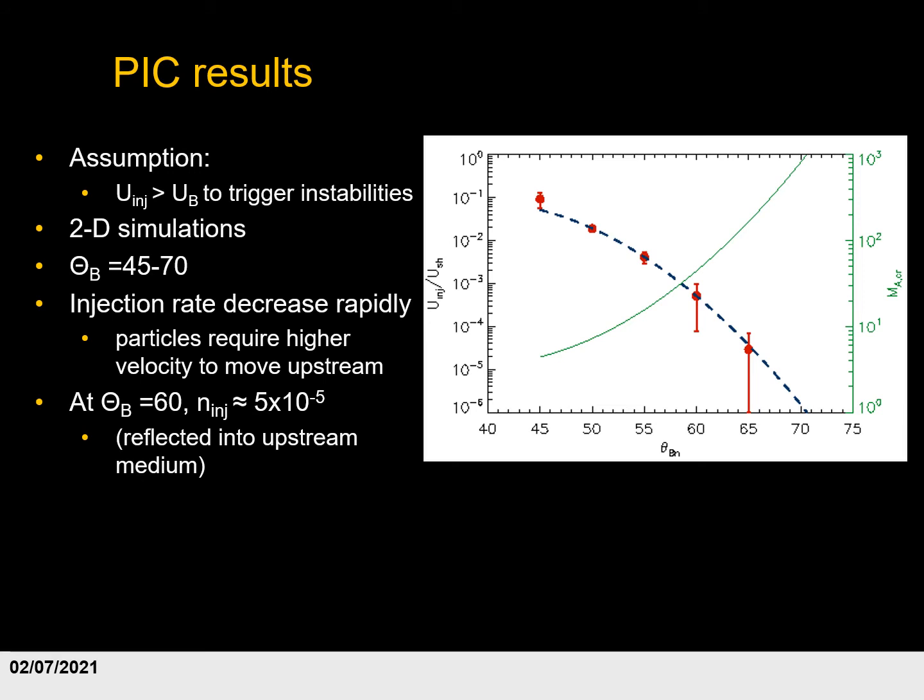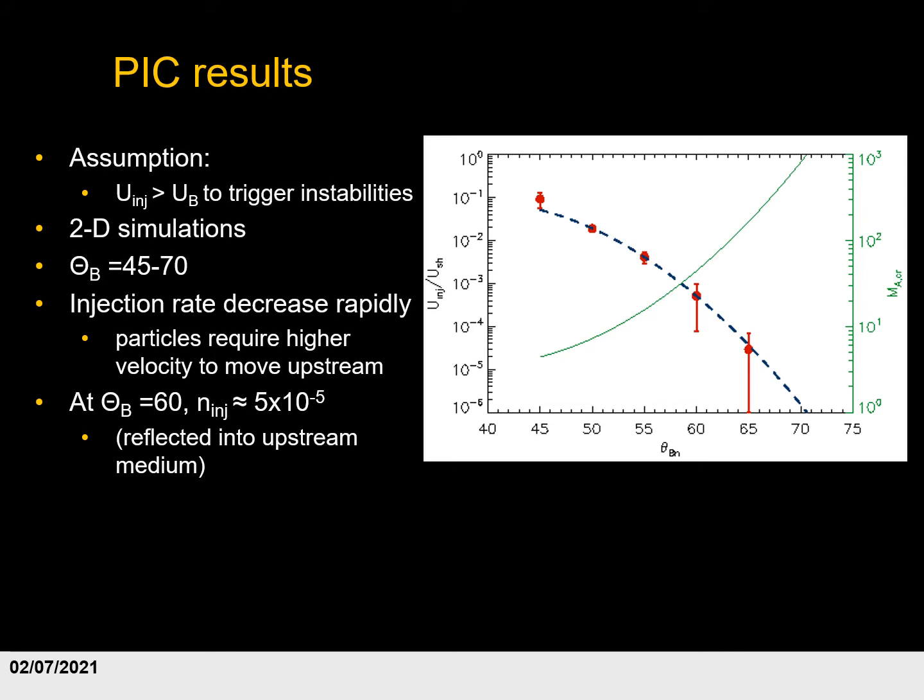In the same plot we show with the green curve the critical Alfvénic Mach number. This is the Alfvénic Mach number at which the magnetic field energy in the upstream medium is below the energy of the reflected particles. And as we can see, at 45 degrees, an Alfvénic Mach number of about 4 is already enough. At 60 degrees, you need an Alfvénic Mach number of about 50. And at 70 degrees, you need an Alfvénic Mach number of about 1,000. So, at least in theory, it is possible for oblique shocks to have instabilities in their upstream medium, but only at relatively high Alfvénic Mach numbers.